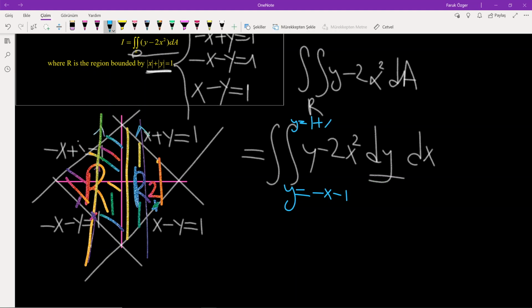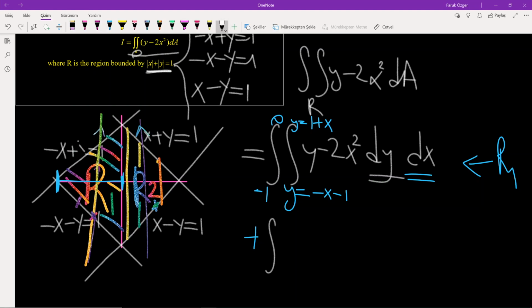What about the range of x? x is from minus 1 to 0. So it is for the first region, this is for R1.